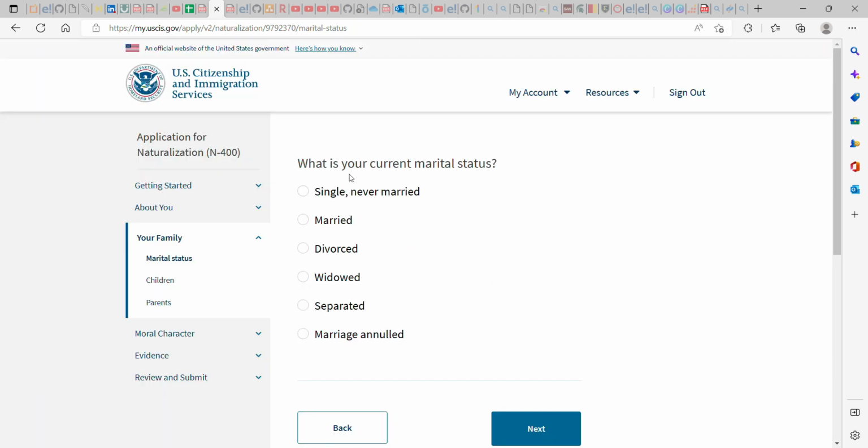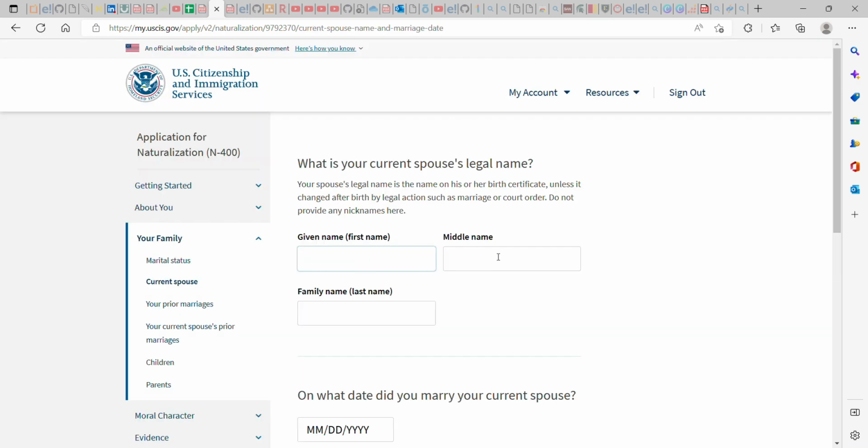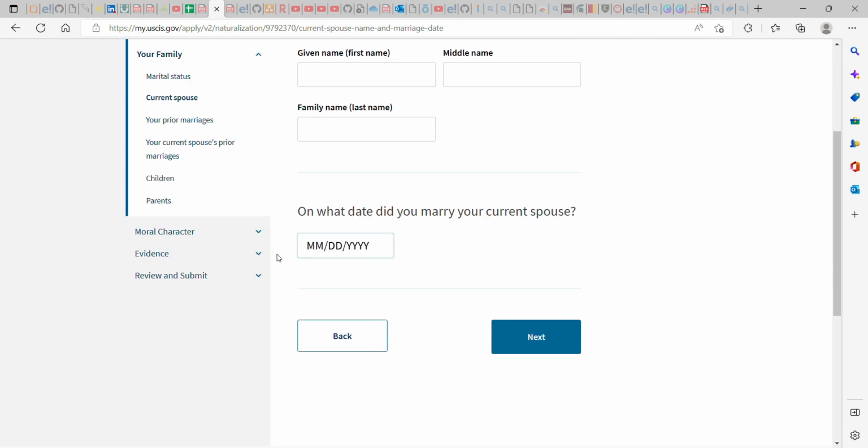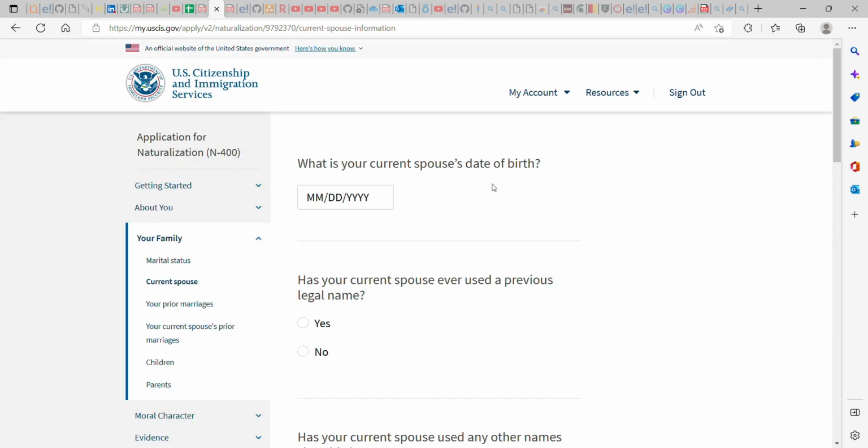Now they are asking you, what is your current marital status? If you are married, click married. If you are single, click single. Just choose your category here and click. Type the name of your spouse and the date you married your current spouse. You can just check the dates and then fill it out here. Start with the month, the day, and the year. What is your current spouse's date of birth? You have to put your spouse's date of birth.